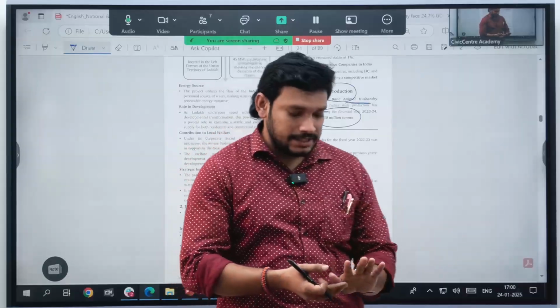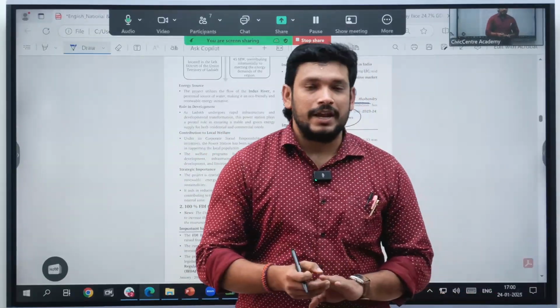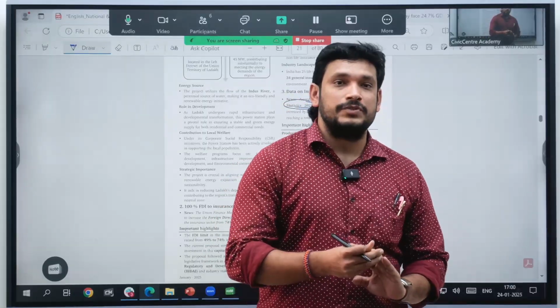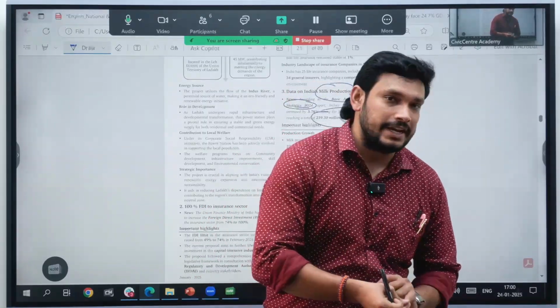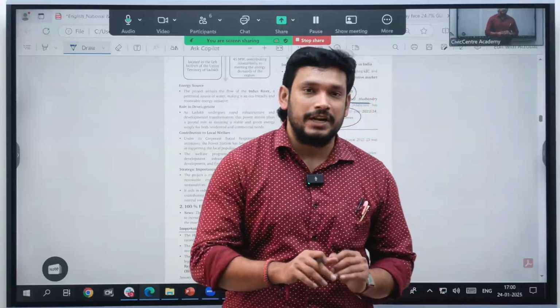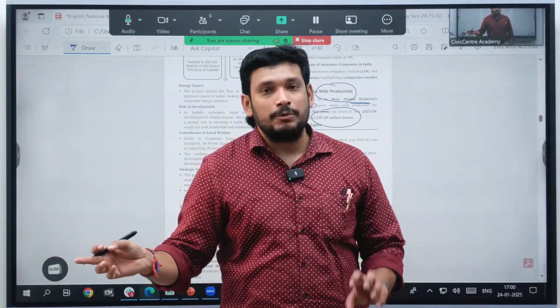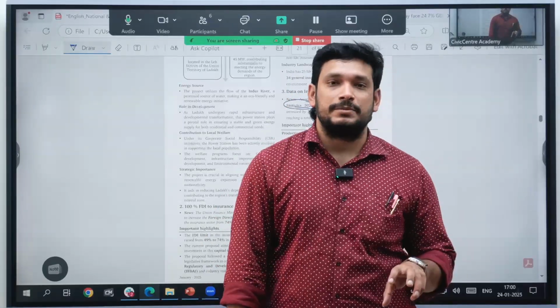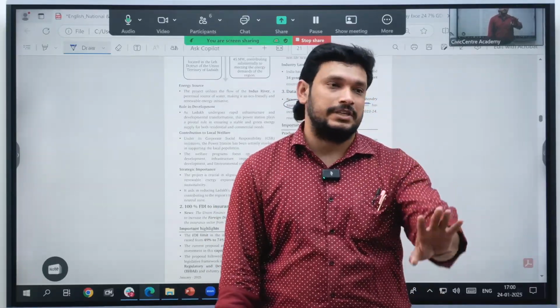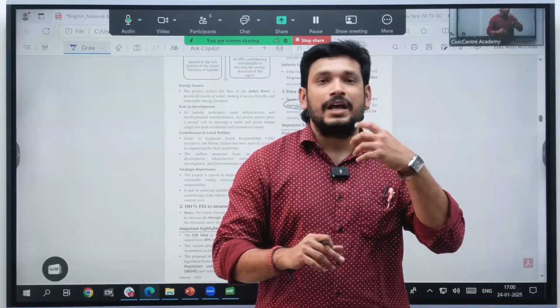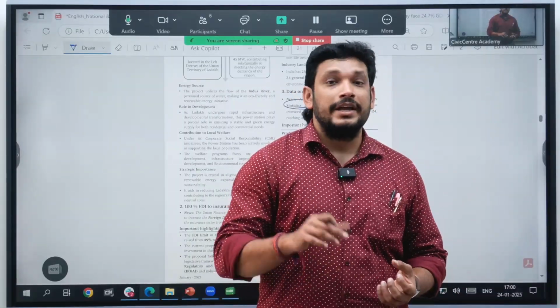Take one magazine. As I told you, in economy they are asking the dynamic topics. They are not asking the static topics which are traditionally important like national income or planning. They have shifted the gear. They are asking only the dynamic topics. That too, for some topics like core concepts, they are asking the definition. And for topics like the RBI governor, they are asking in detail.